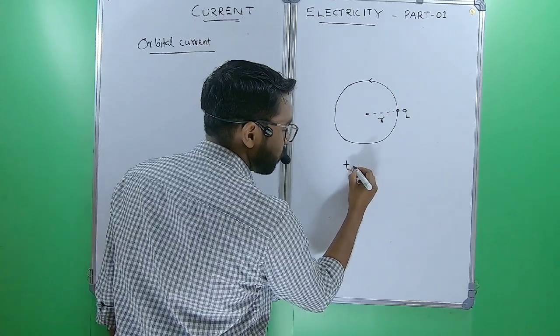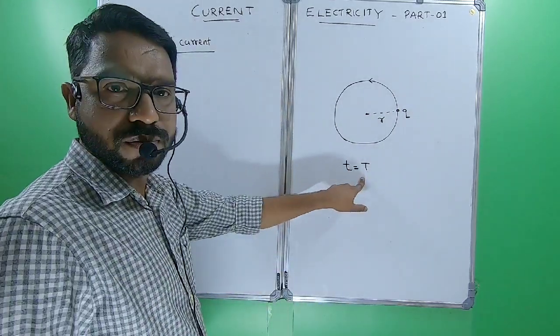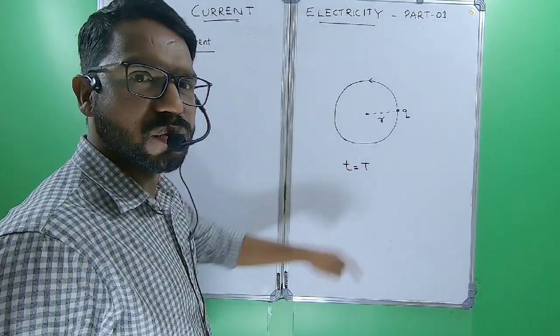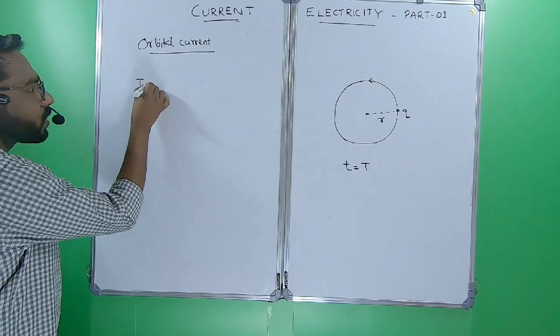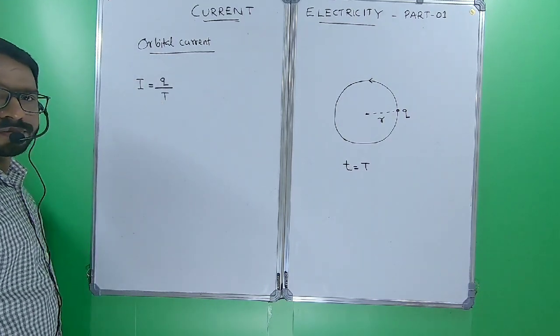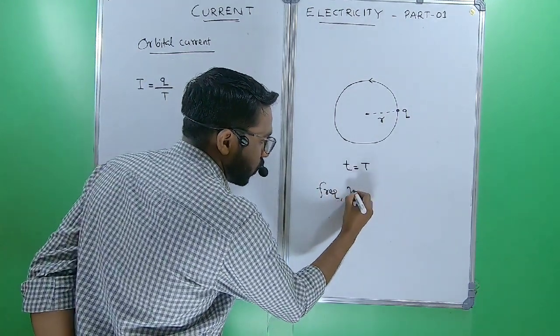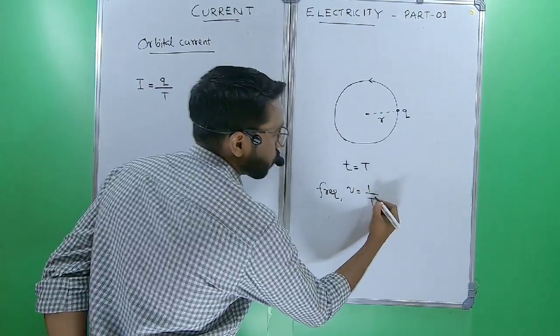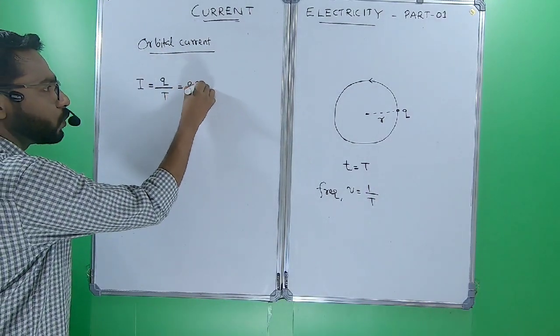So for the time we take the time period of circulation, because it is the current in one circulation. So orbital current I equals charge by time period. Frequency nu equals the reciprocal of time period, so we can say I equals Q nu.